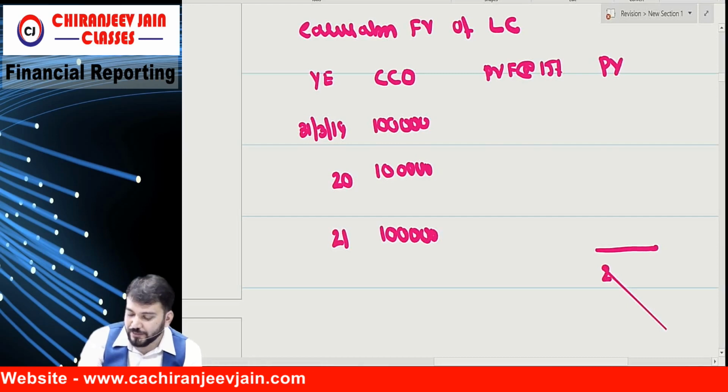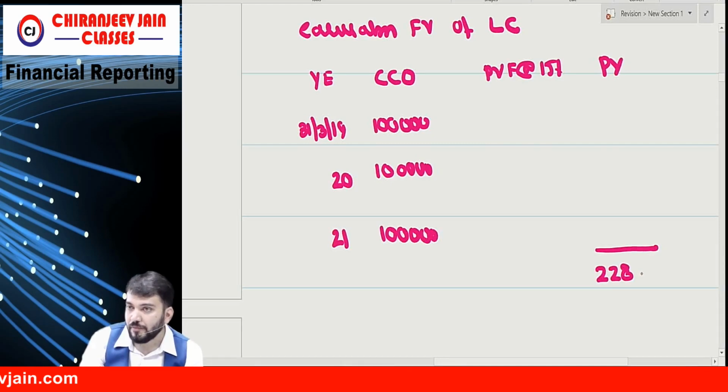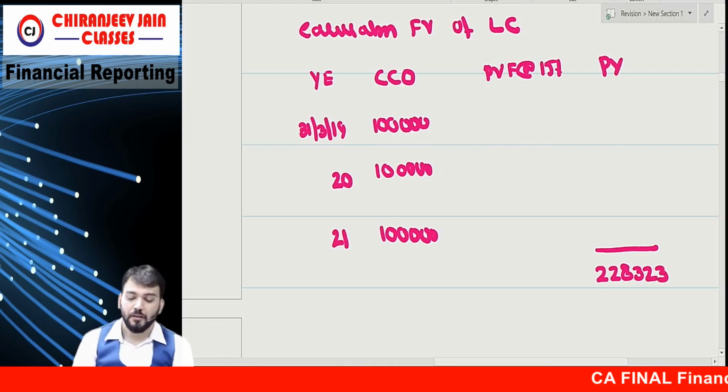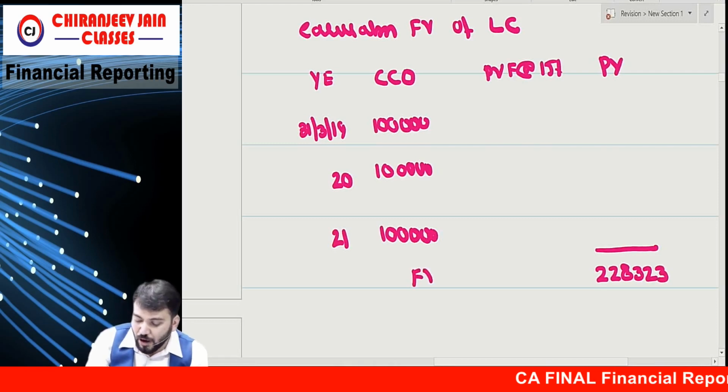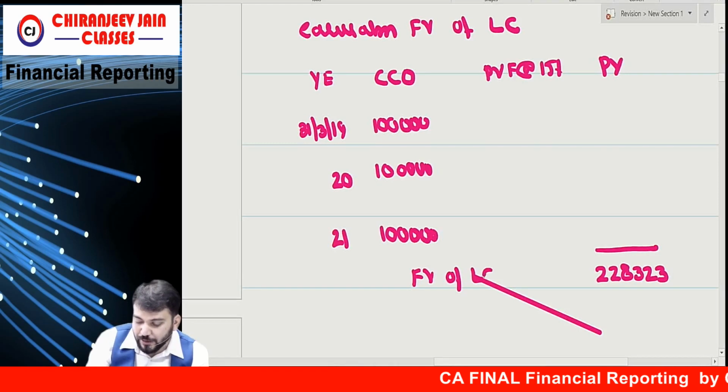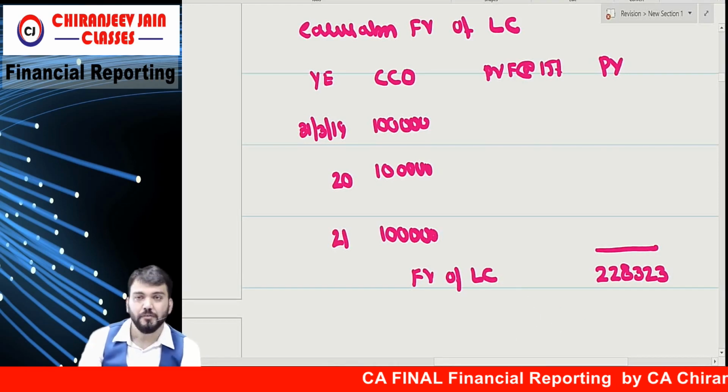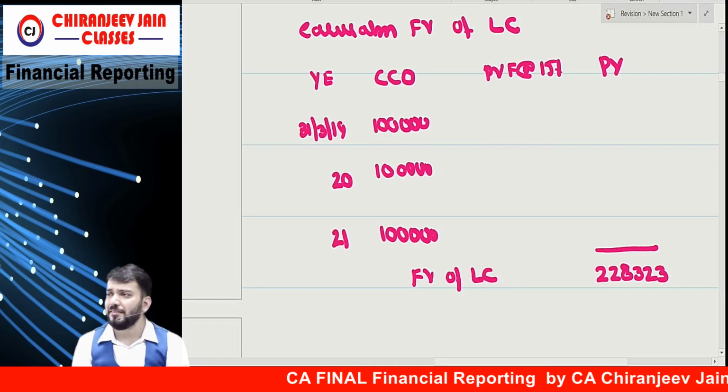How much? 2 lakh 28,323. So this becomes the fair value of liability component. Correct? Simple.